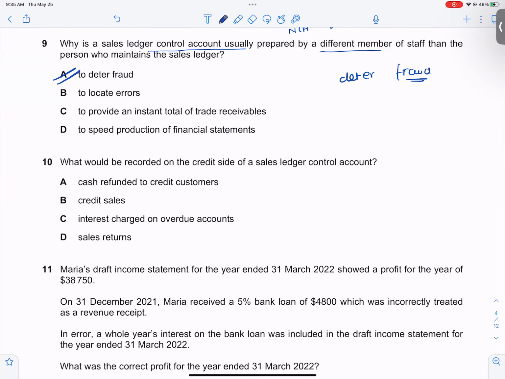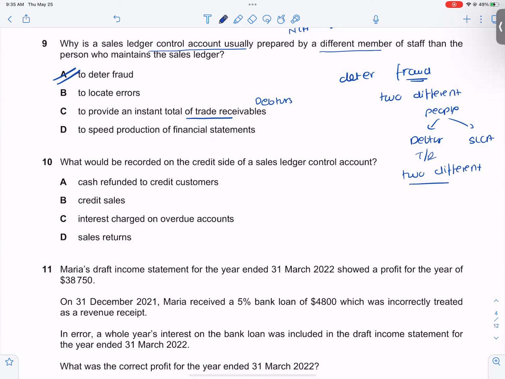To provide an instant total of trade receivable, even the debtor's account is helpful. But we keep two different people. One person makes the debtor or the trade receivable account, and the other person will make an SLCA. The main reason why it is made by two different people is that I want to deter, I want to protect frauds.